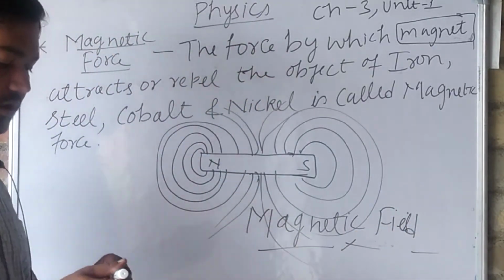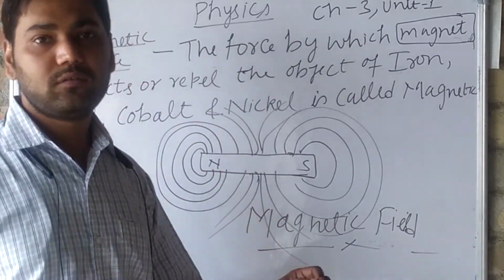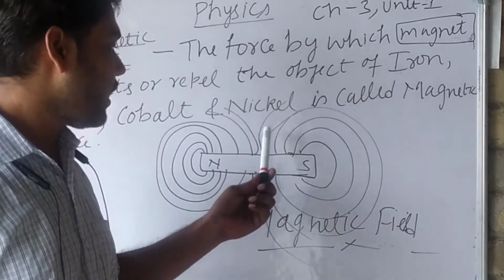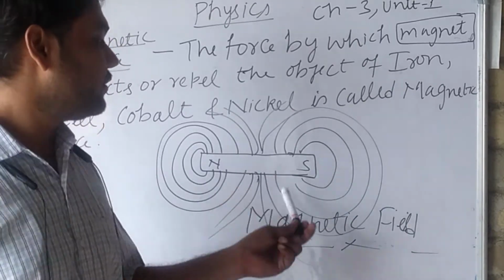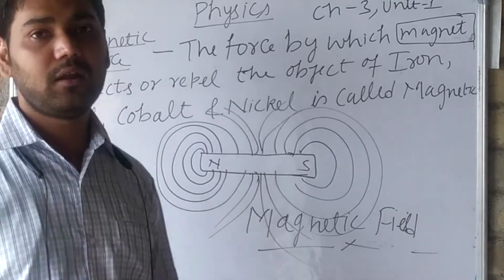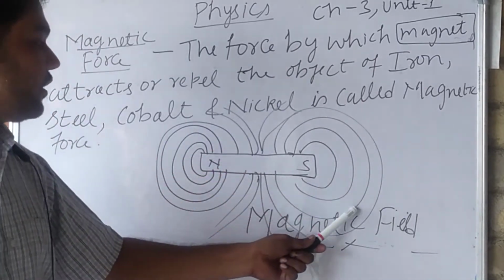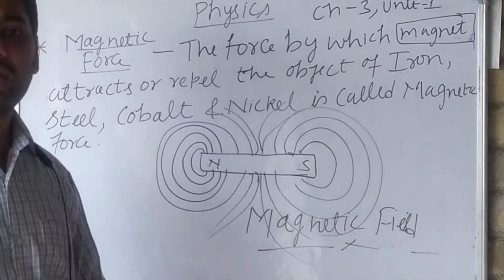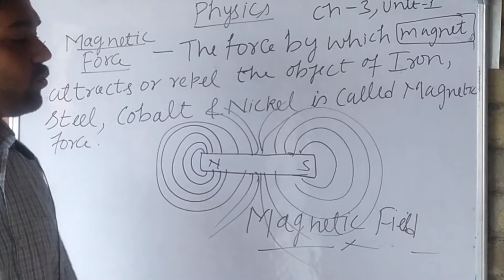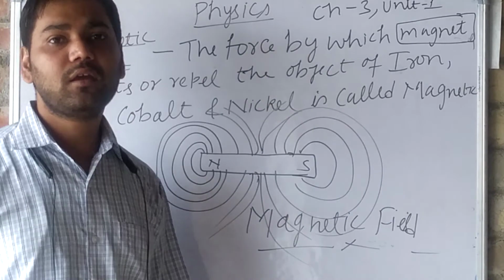These are the circular lines which I have drawn. These are actually imaginary lines. And what do these lines denote? These lines denote the magnetic field of the magnet. And when an object of iron, steel, cobalt and nickel comes in the area of this magnetic field, it will get attracted to the magnet automatically. So this is known as magnetic field.